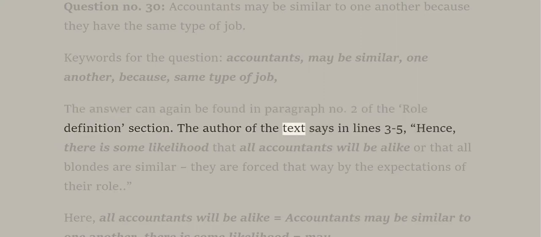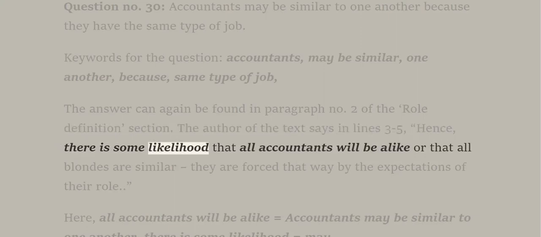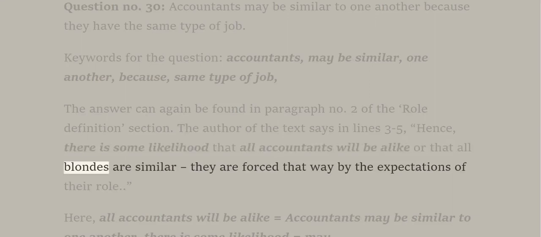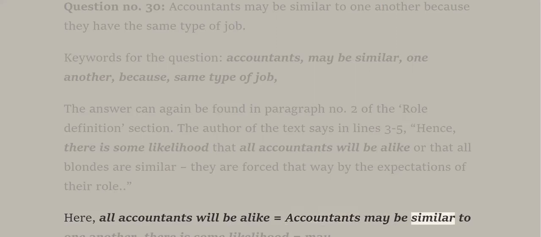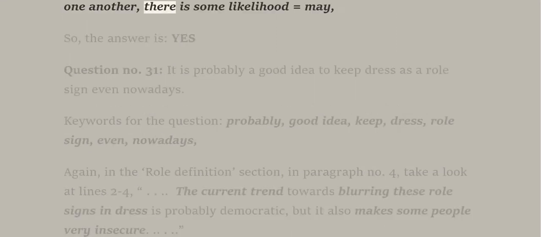The author of the text says in lines 3 to 5, hence, there is some likelihood that all accountants will be alike or that all blondes are similar. They are forced that way by the expectations of their role. Here, all accountants will be alike is equal to accountants may be similar to one another. There is some likelihood is equal to may. So, the answer is yes.